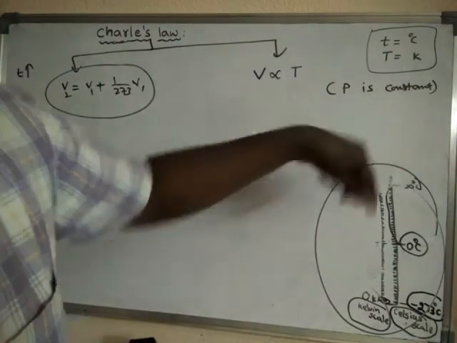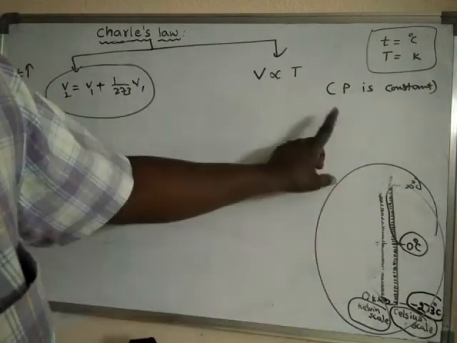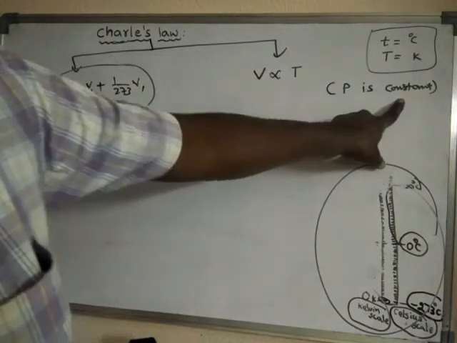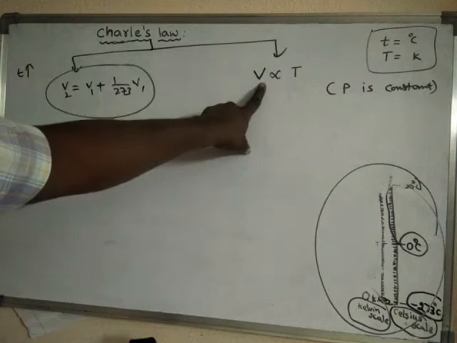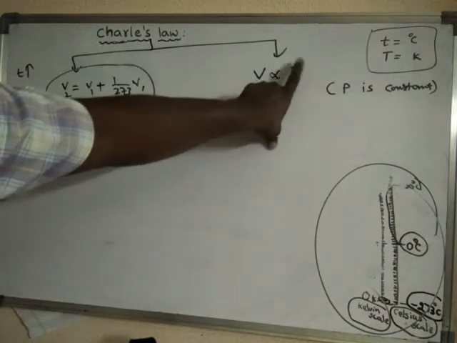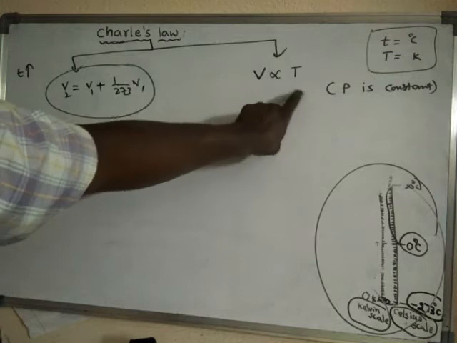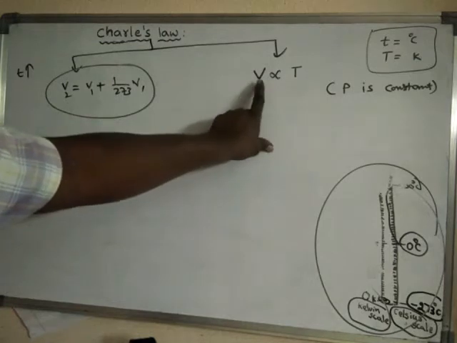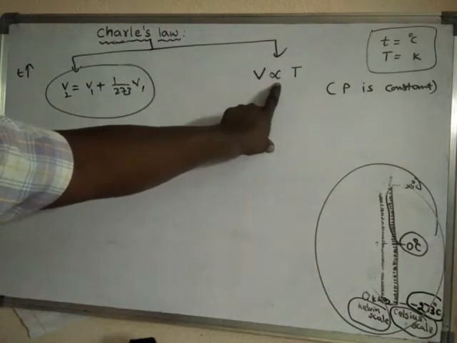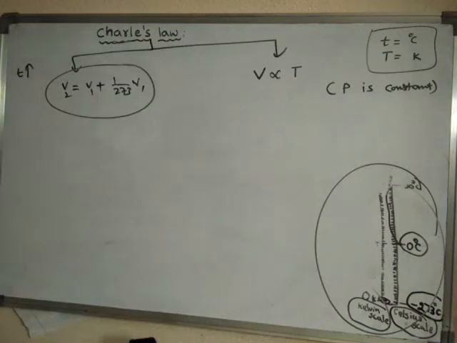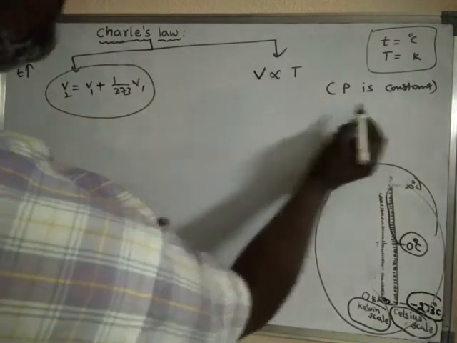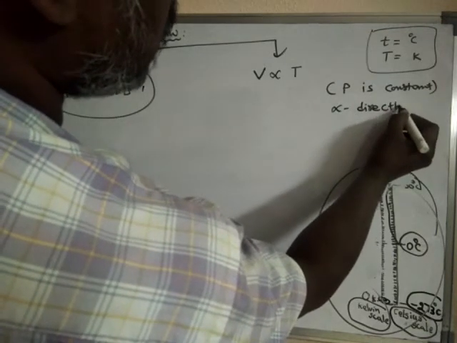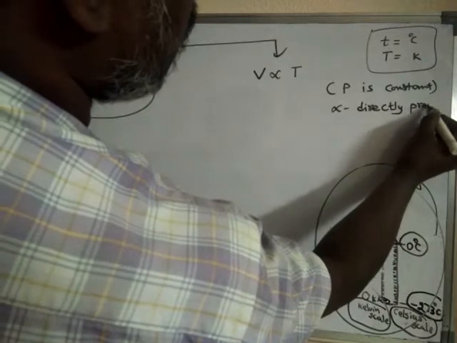Pressure of a dry enclosed gas, when it is kept constant, then the volume of that gas is directly proportional to, here don't mention temperature, we have to mention absolute temperature. What does this symbol indicate? Directly proportional.